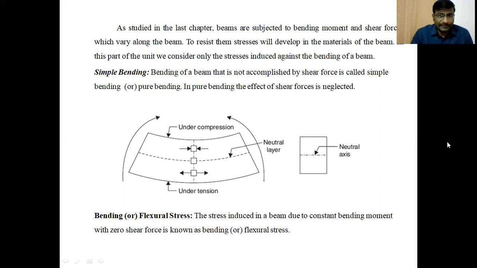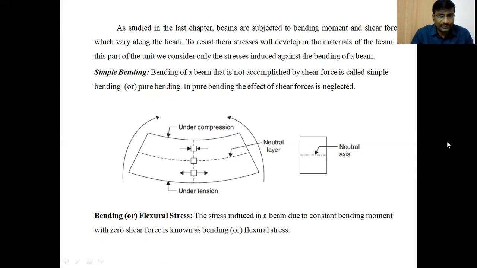So while the beam bends like an arc of circle with sagging bending moment, some of the fibers or some of the layers in the beam are subjected to tensile stress, and some of the layers are subjected to compressive stresses.